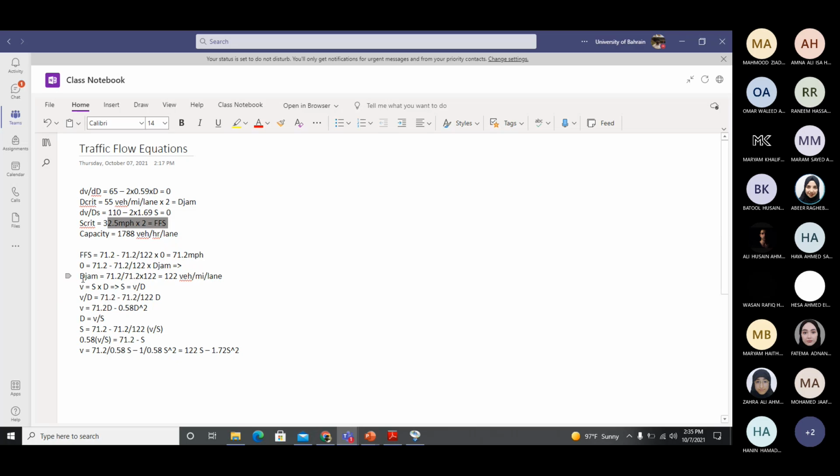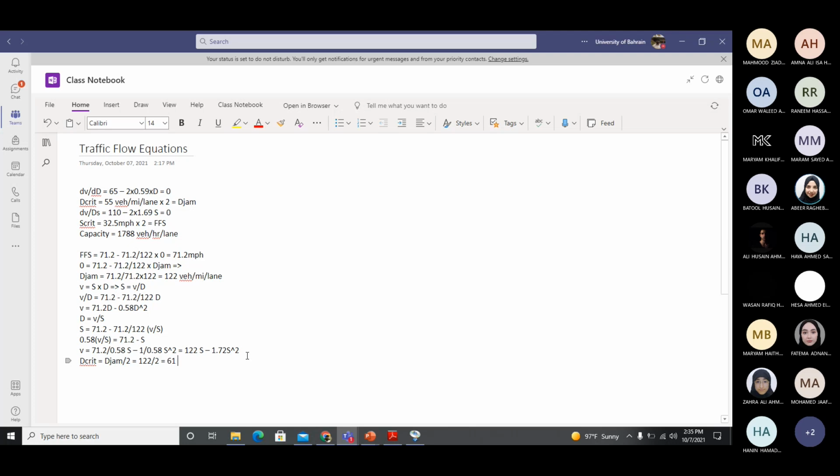We have found the jam density and the free flow speed as well. So instead of doing all the derivation again, I'll just use the end relationships, that D critical equals D jam by 2. So D jam is 122 divided by 2.